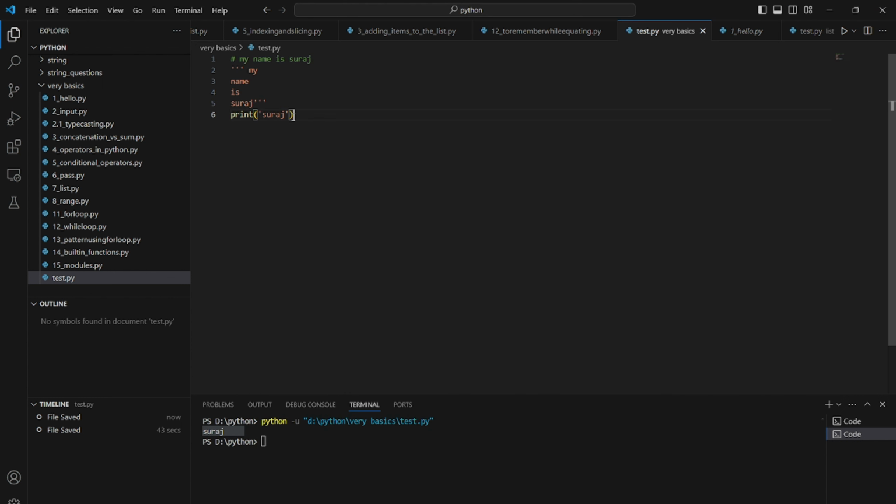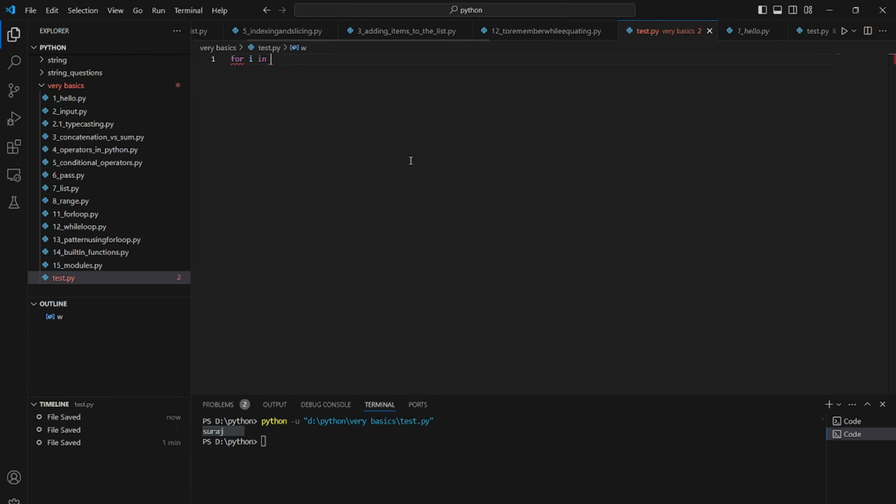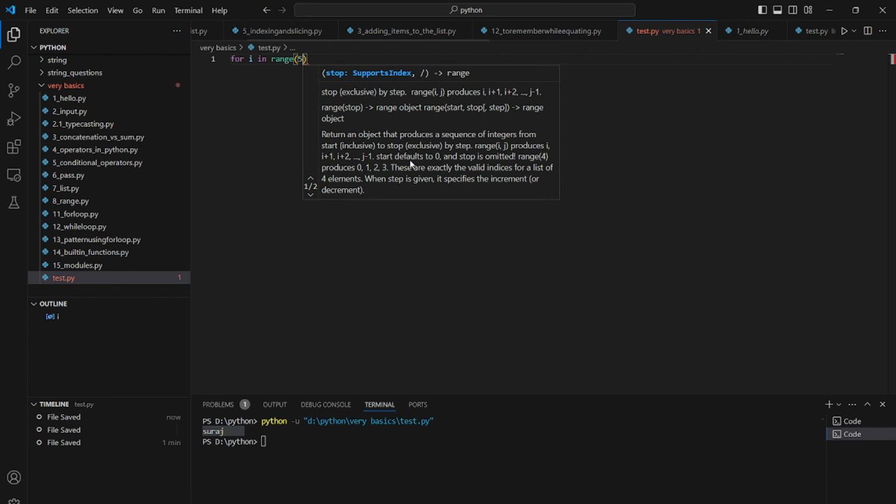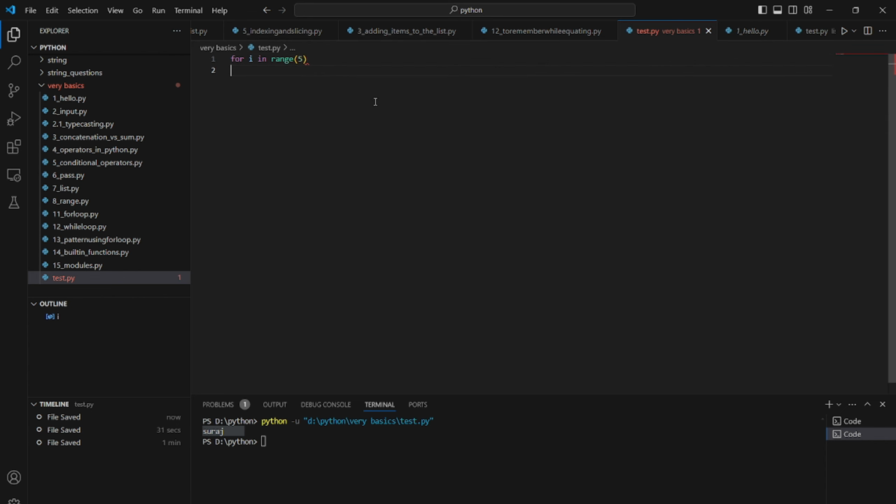Python is very unique. Python is different from other languages. Let's create a for loop. Here, what does indentation mean?